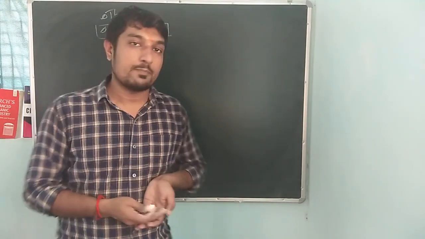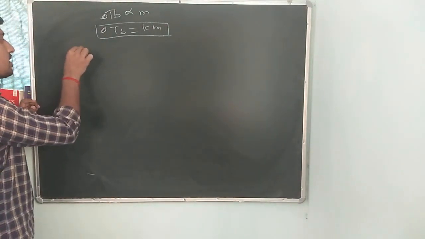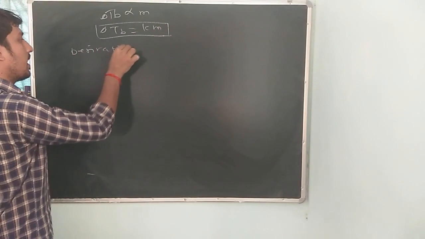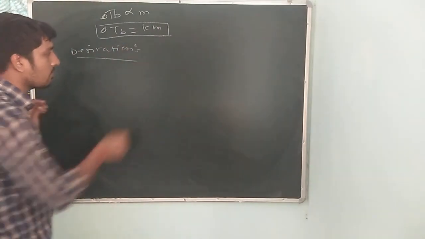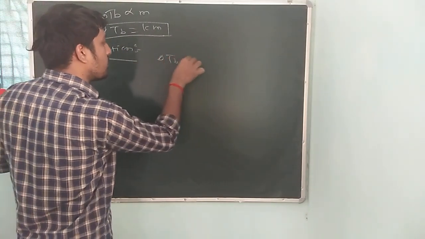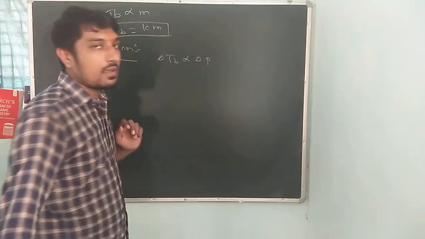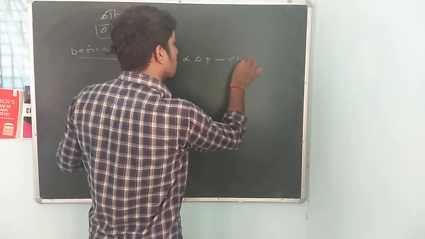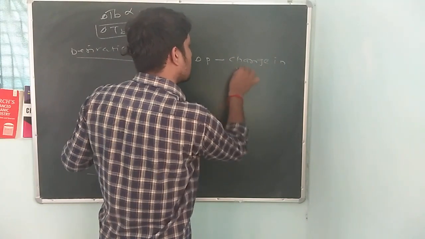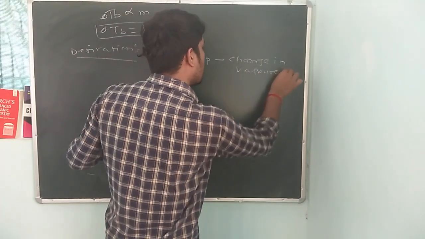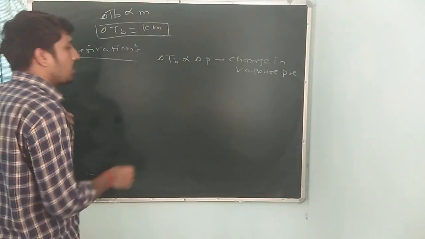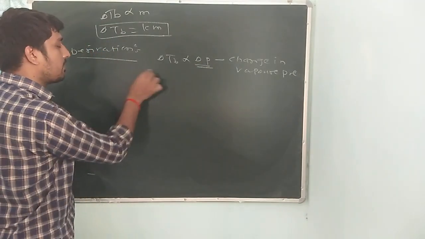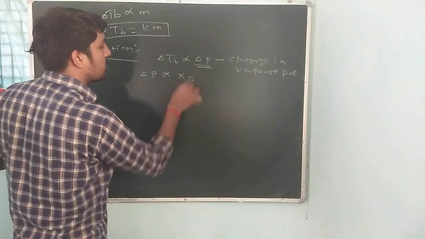You can prove that. There is a derivation for this. Del Tb is proportional to del P. What is del P? Del P is the change in vapor pressure. And del P is also proportional to xb.